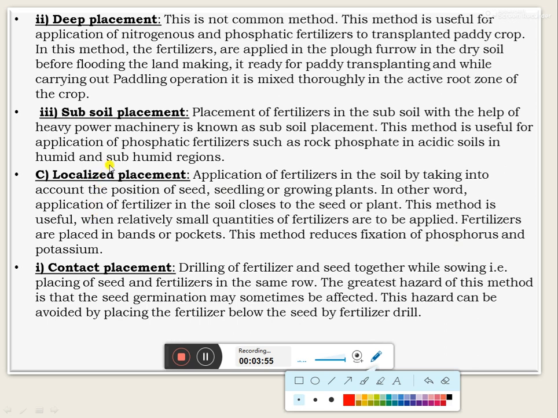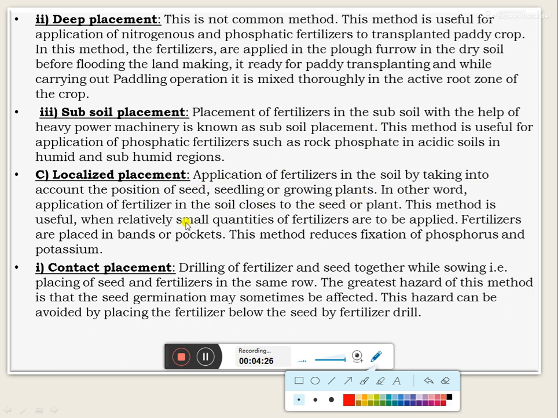And third one, that is subsoil placement. The placement of the fertilizers in subsoil with the help of heavy power machinery called the subsoiler is called subsoil placement. This method is useful for the application of phosphatic fertilizers such as rock phosphate in the acidic soil in humid and subhumid regions. And the third main type, that is localized placement, means the application of fertilizers in the soil by taking into account the position of seedlings or the growing plants.